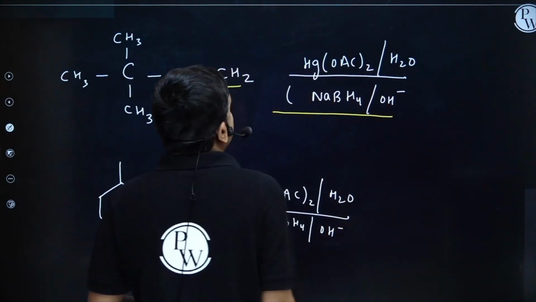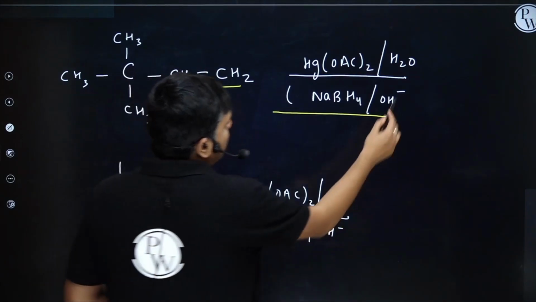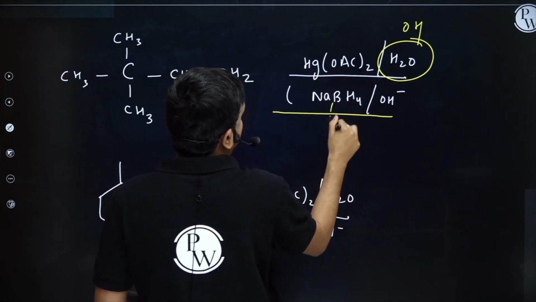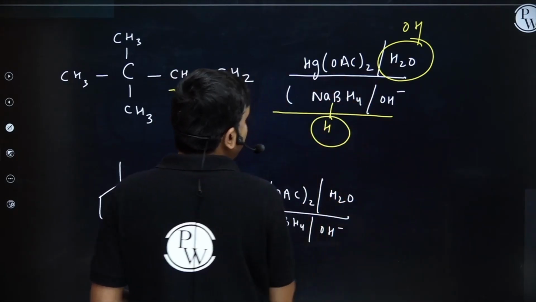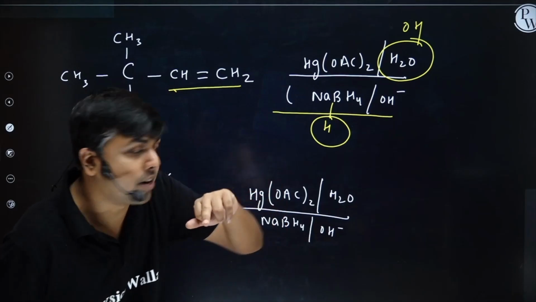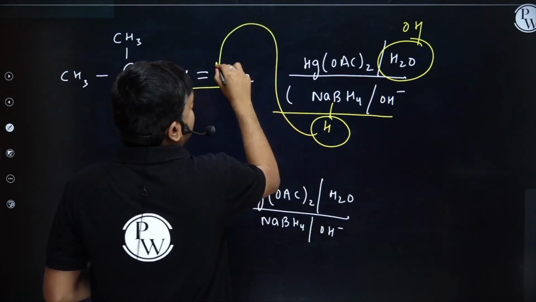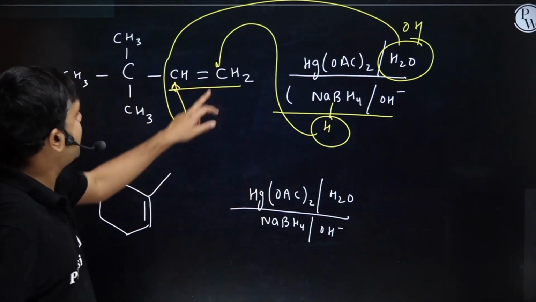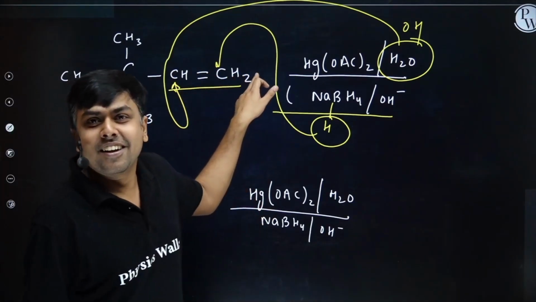No rearrangement. Now, the nucleophilic part is the OH part from here and H part from here. This H will get attached to the less substituted carbon, and this OH will get attached to the more substituted carbon from backside. You can see, right? Okay.